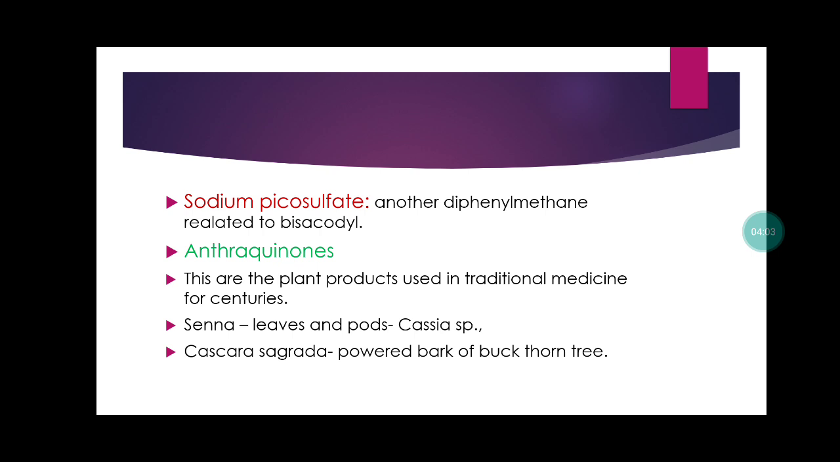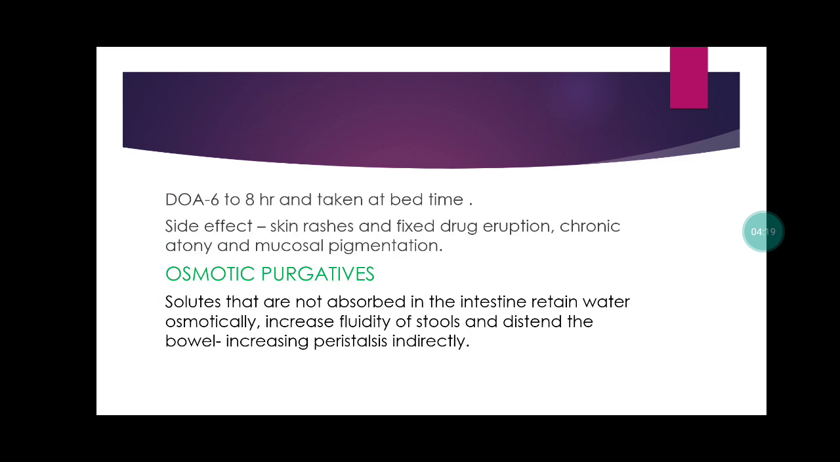Now anthraquinones. These are plant products used in traditional medicine for centuries. Senna is obtained from leaves and pods of Cassia species and cascara sagrada obtained from powdered bark of buckthorn tree. Duration of action is 6 to 8 hours and taken at bedtime. Side effects: skin rashes, fixed drug eruption, cathartic colon, and mucosal pigmentation.